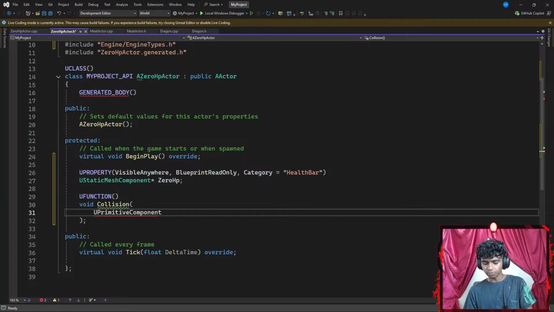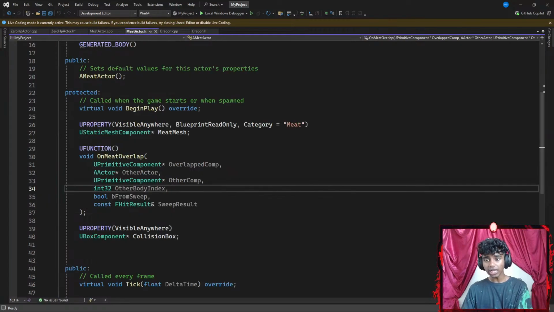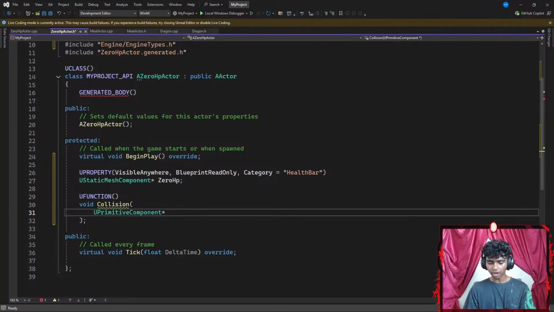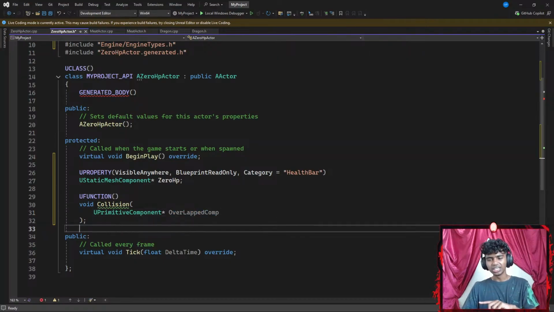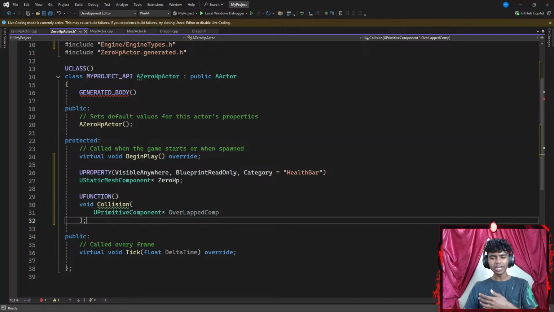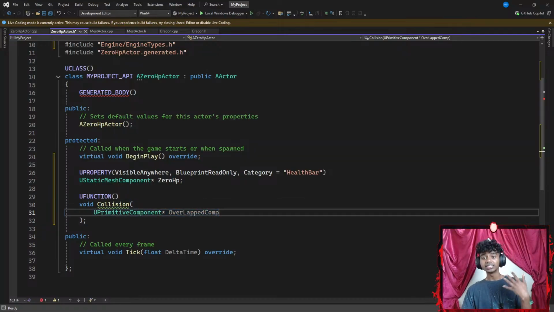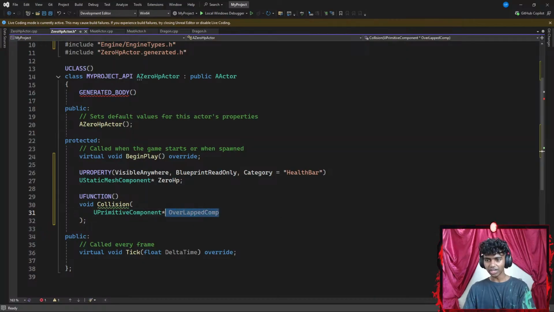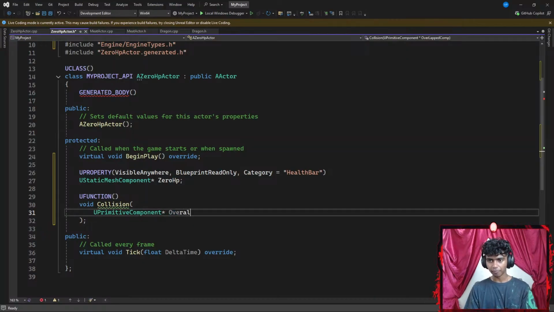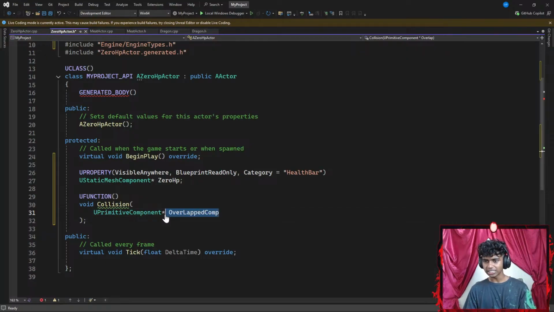Okay, and I gotta look up what primitive component even means, but I am going to represent it by, let's say, something like... I think it's set to other objects? So it's overlapped components. I'm going to set it to a pointer of something like overlapped component. The pointer name that I add here could honestly be anything. I'm just adding this to see what it actually means. For all I know, I could add something like overlap, but I feel like the overlap component sounds much better.